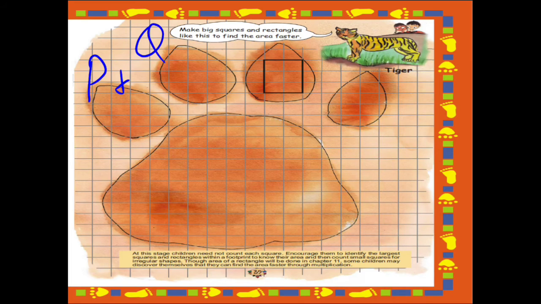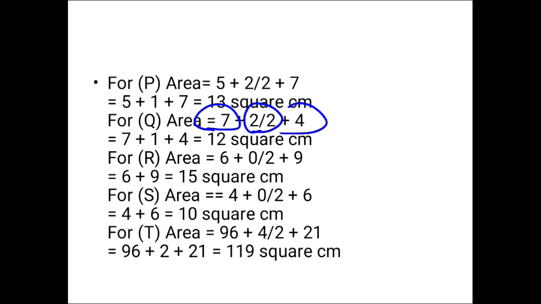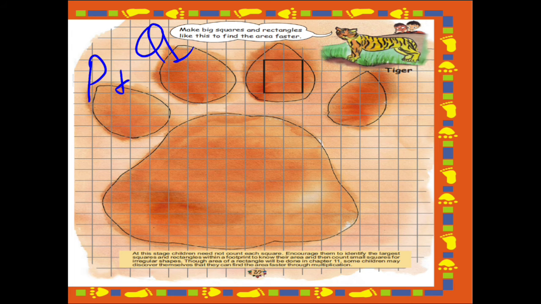Now let's see for Q. For Q, area is equal to 7 plus 2 by 2 plus 4. That is, 7 is full filled squares, 2 by 2 is half filled, and the 4 are more than half filled. Now you will add this and you will get the answer 12 square centimeter. 12 square centimeter. This is for this one, that is Q.